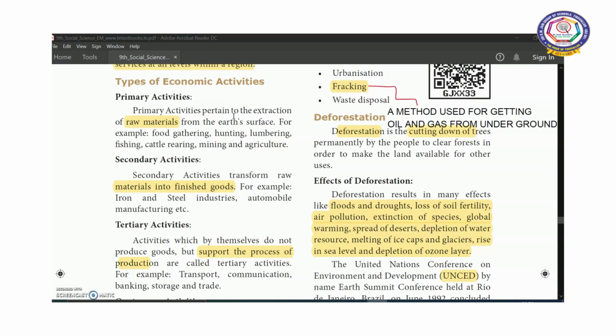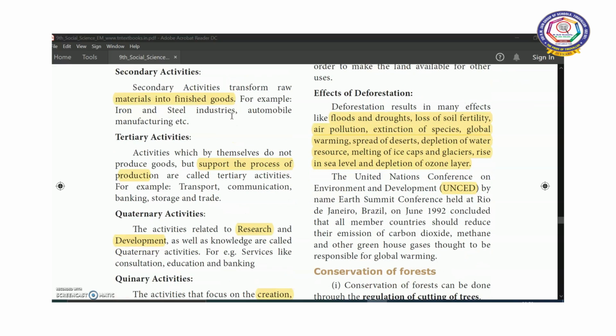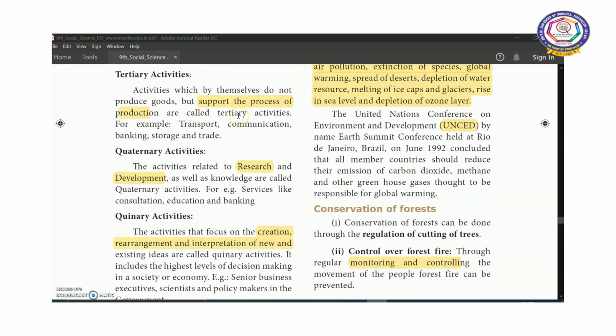For example, you can take food gathering, hunting, lumbering, fishing, cattle rearing, mining and agriculture. All these activities provide raw materials. Next one, secondary activities, which transform the available raw materials into finished products. Example, iron and steel industries, automobile manufacturing, etc. Now tertiary activities, also known as the service sector, which do not produce goods on their own but support the process of production.